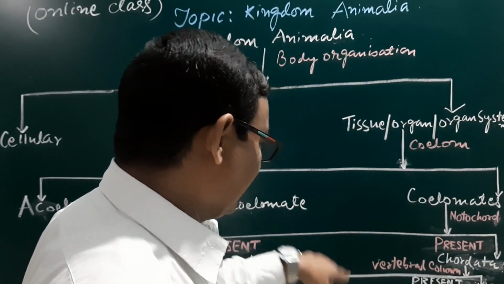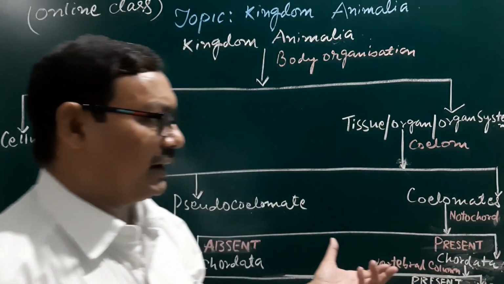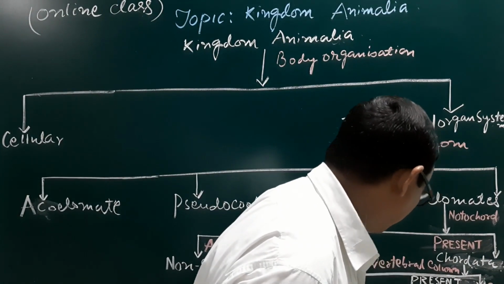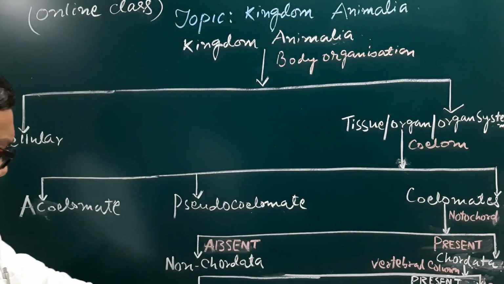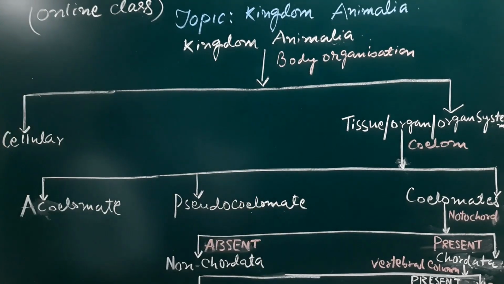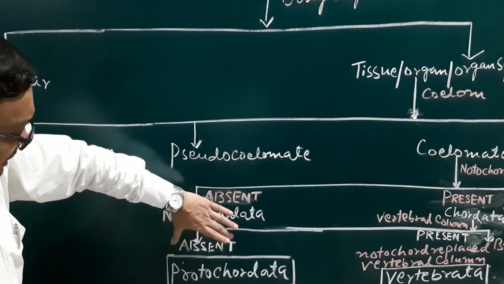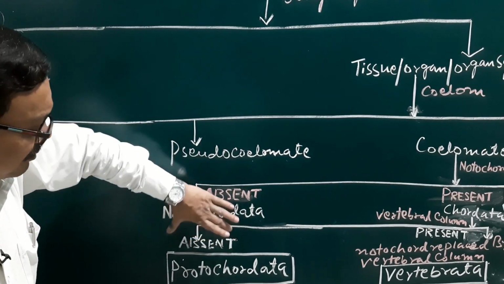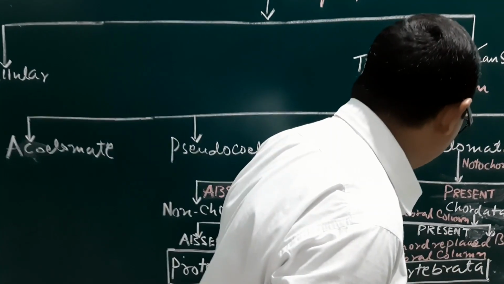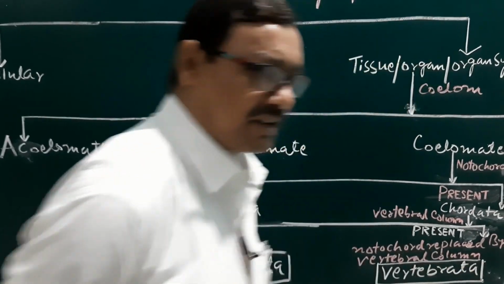Among the chordata, if the notochord at the adult stage is replaced by vertebral column, that is known as vertebrata. And if there is presence of the notochord, but it does not persist as long as the life, that means it persists only at the embryonic stage, that is the protochordata. And where there is a replacement of the notochord by the vertebral column, that is the vertebrata.